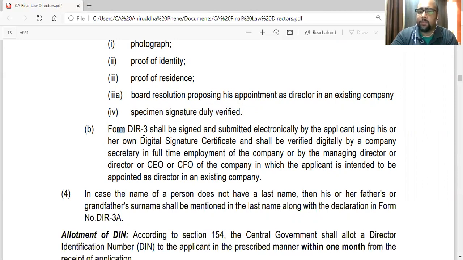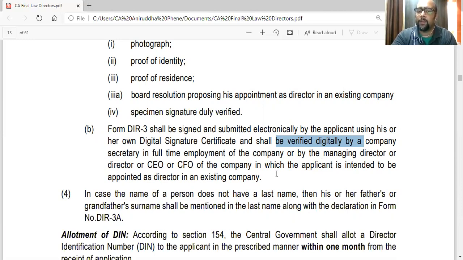Form DIR3 shall be signed and submitted electronically by the applicant using his or her own digital signature certificate. So he has to digitally sign it, and also it shall be verified digitally by the company secretary in full-time employment of the company. So it has to be verified by the company secretary of that company in which he is to be appointed, or by the managing director, or director, or CEO or CFO of the company in which the applicant is intended to be appointed as a director in an existing company.